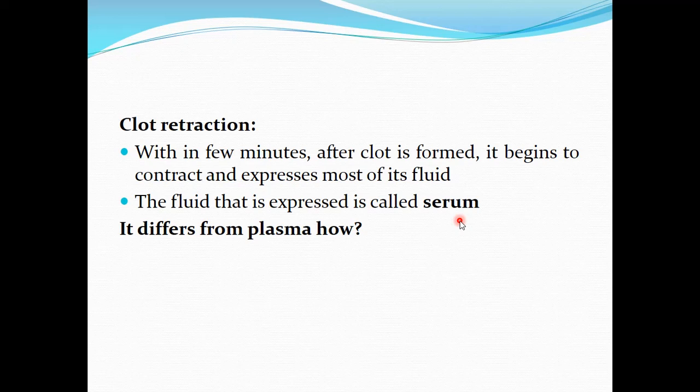Okay, I'll tell you. Plasma is the one which can clot because it contains the clotting factors. And serum is the fluid which oozes out from the clot and it lacks the clotting factors. So serum does not clot while plasma can clot. This difference is because in serum clotting factors are not present, since the clotting factors are utilized in the formation of the clot, while plasma contains the clotting factors. So this is the major difference between plasma and serum.